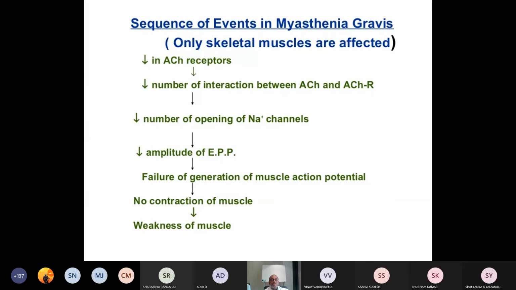There is decrease in the acetylcholine receptors. There is decrease in the number of interactions between acetylcholine and acetylcholine receptors. Decrease in the number of opening up of sodium channels in the end plate. Decrease in the amplitude of end plate potential. Failure for the generation of the muscle action potential. No contraction of the muscle, automatically resulting in the weakness.